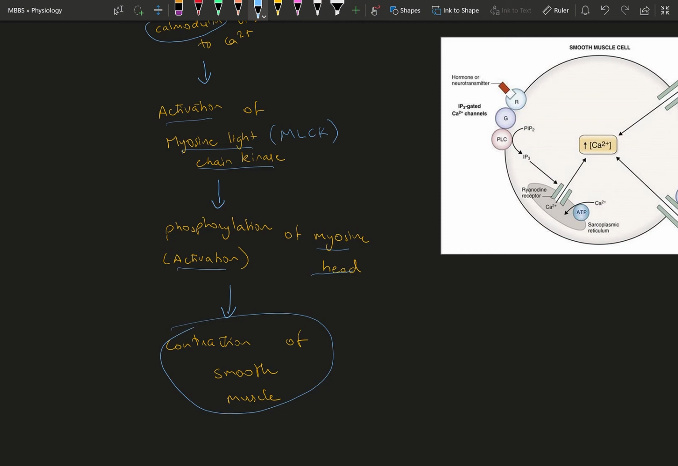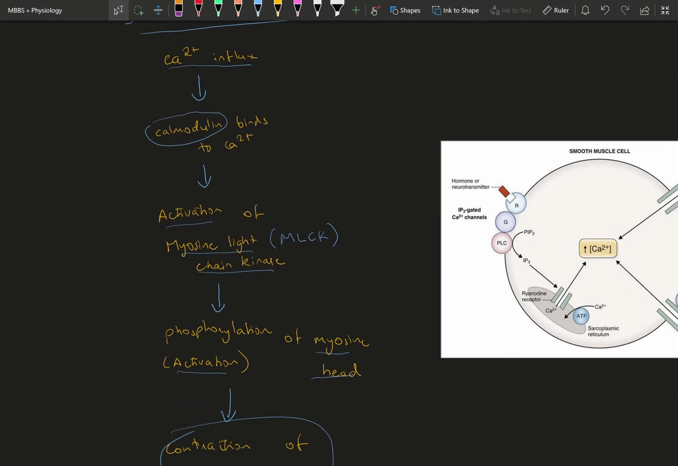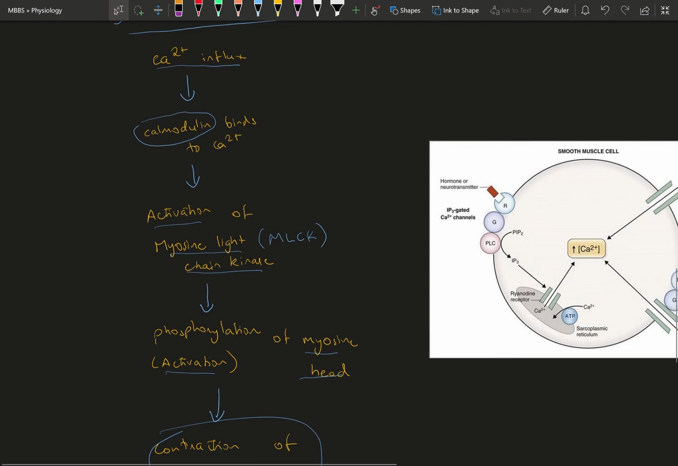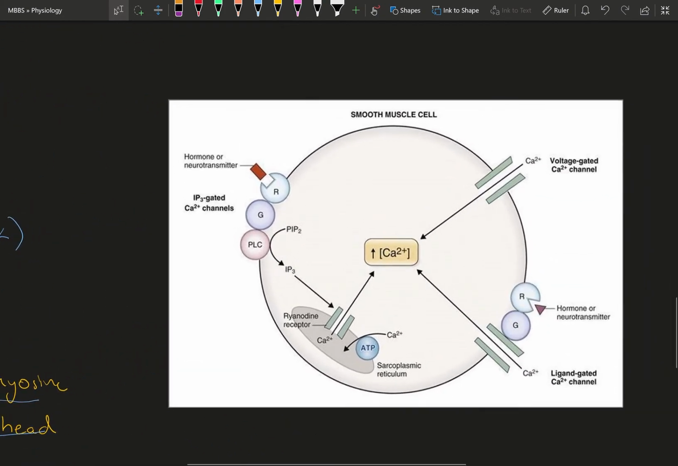The amount of contraction taking place is directly related to the amount of calcium present in the cytoplasm of the cell. The calcium is going to come from the sarcoplasmic reticulum or from the interstitium. The different ways in which a smooth muscle can be contracted are given here. So the first one is here.